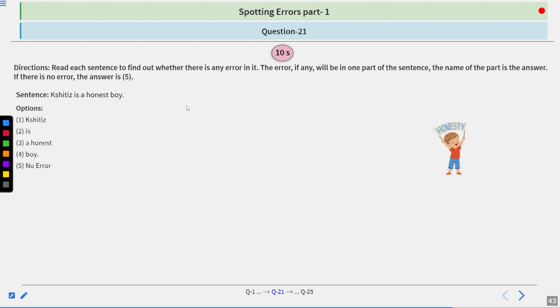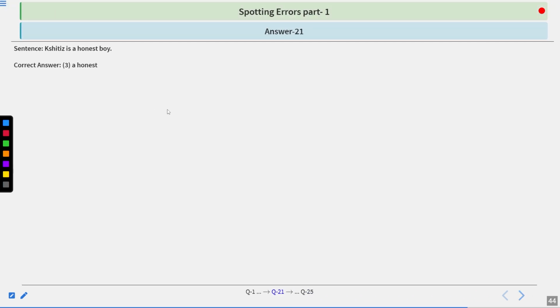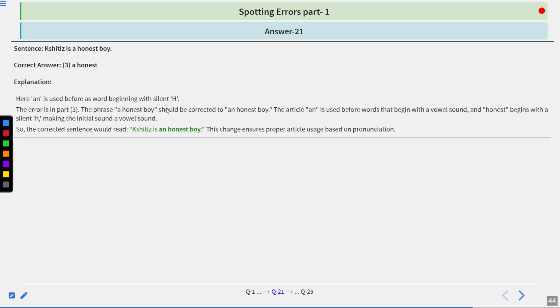Kshitiz is a honest boy. Options are given below. You have to answer in 10 seconds. I hope you have answered. Let's look at the correct answer and the explanation. The correct answer is 3, a honest. Explanation is here, an is used before a word beginning with silent H. That is in part 3.